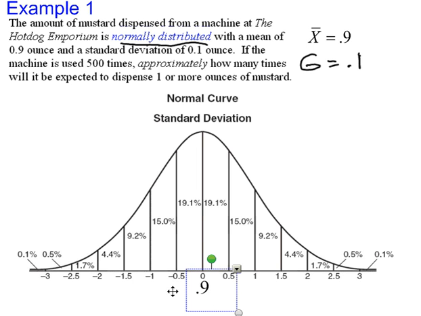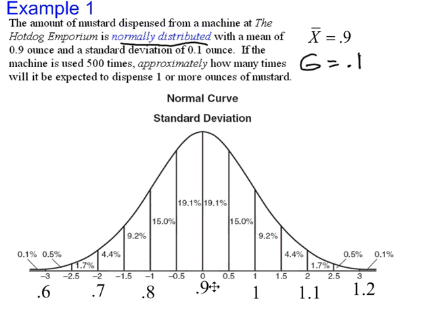And within one standard deviation, minus one standard deviation, that's 0.8, plus one standard deviation, that's 0.9 plus 0.1 gives us 1, 0.9 minus 0.1 gives us 0.8. And we can also arrive at these other numbers from the standard deviation.